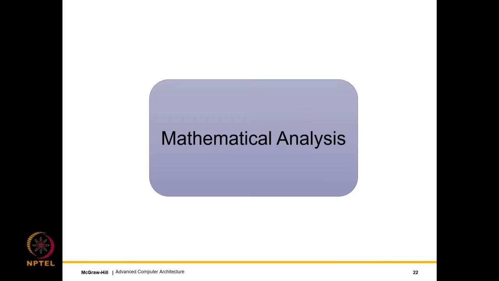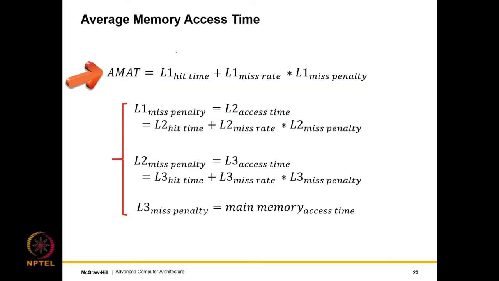Now that we have seen the design of the cache, let us do a little bit of mathematical analysis of the functioning of the memory system. So let us define the average memory access time, the AMAT. The average memory access time is basically defined like this.